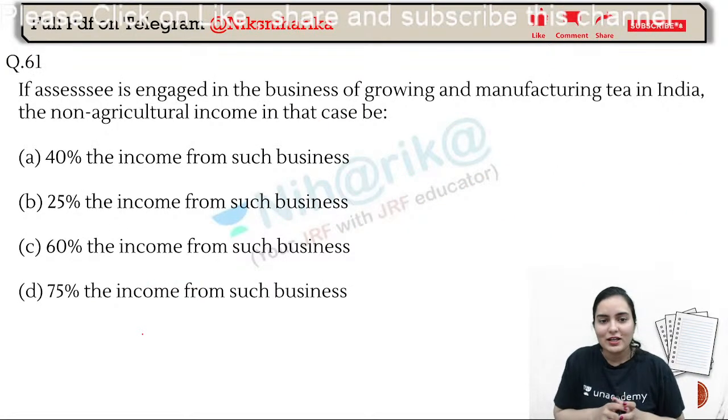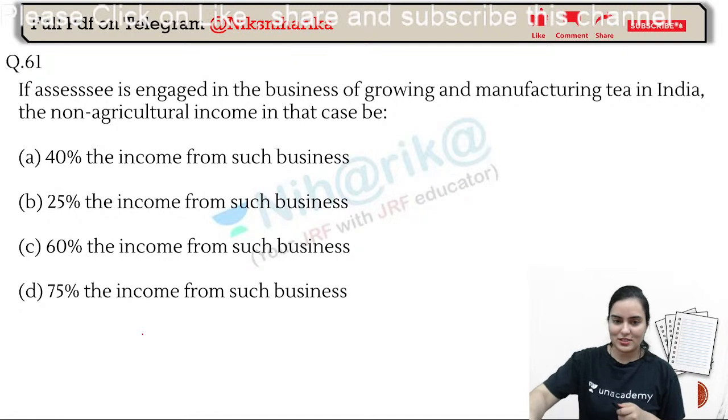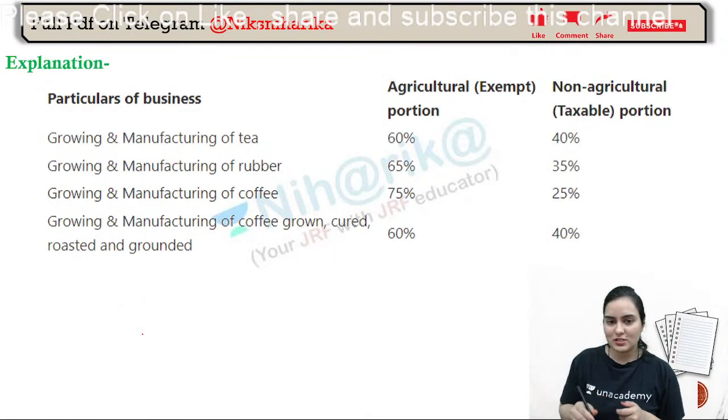Okay. Now, if the assessee is engaged in the business of growing and manufacturing tea in India, the non-agricultural income, in that case B. Now, Shrishti, this is a direct question. Very good. 61A, okay. 40% of the income from such business is taxable.